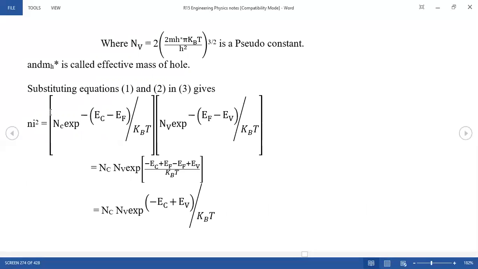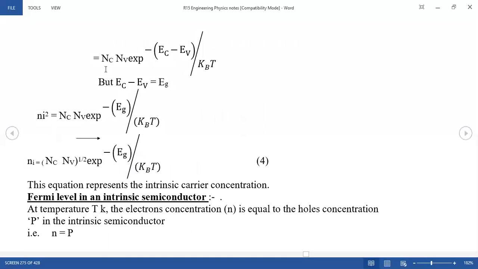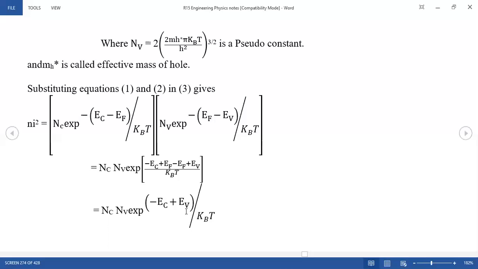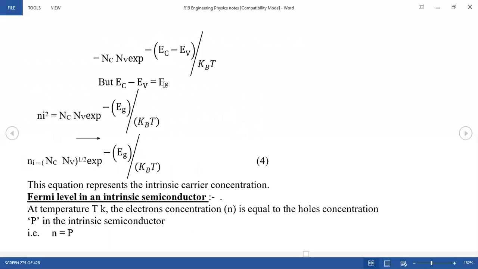So by multiplying this, you can get this. This is simply the intrinsic semiconductor carrier concentration. Therefore, Ec minus Ev is the energy level, that is the difference between the energy of the conduction band and the valence band.